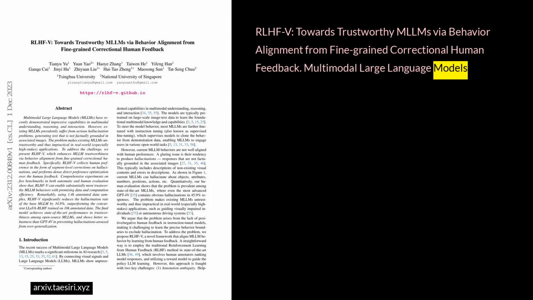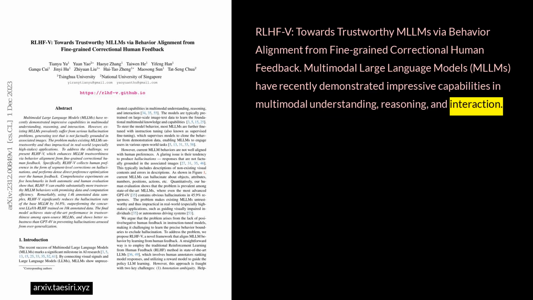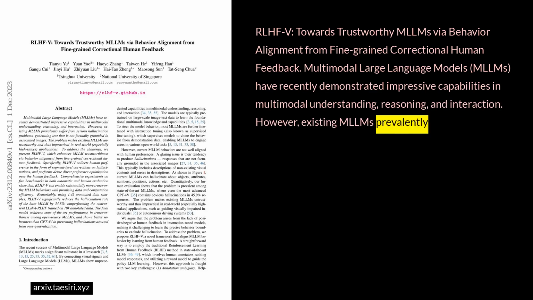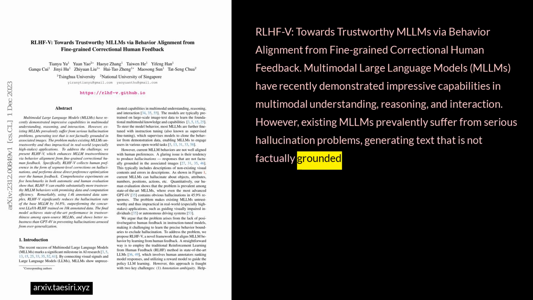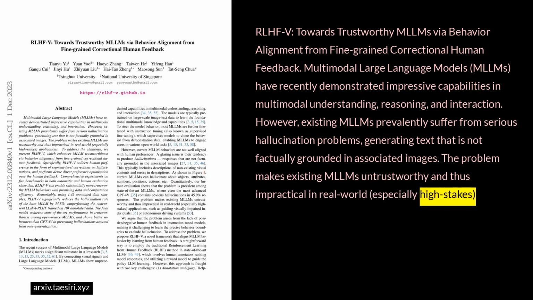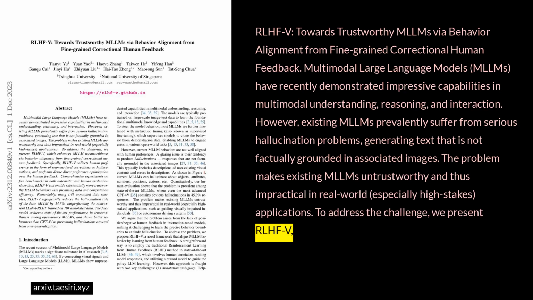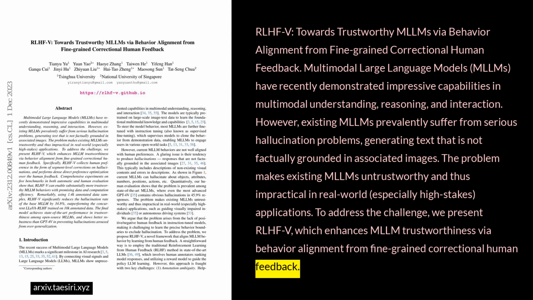RLHF-V: towards trustworthy MLLMs via behavior alignment from fine-grained correctional human feedback. Multimodal large language models, MLLMs, have recently demonstrated impressive capabilities in multimodal understanding, reasoning, and interaction. However, existing MLLMs prevalently suffer from serious hallucination problems, generating text that is not factually grounded in associated images. The problem makes existing MLLMs untrustworthy and thus impractical in real-world, especially high-stakes applications. To address the challenge, we present RLHF-V, which enhances MLLM trustworthiness via behavior alignment from fine-grained correctional human feedback.